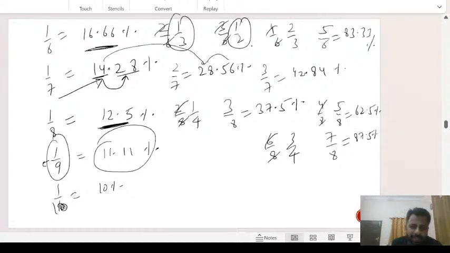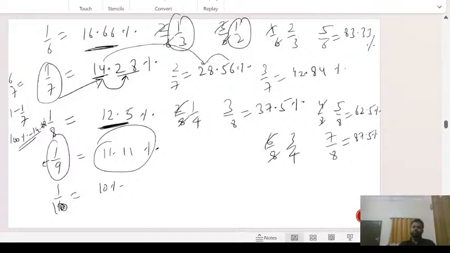6 by 7, somebody asked me how to repeat 6 by 7. 6 by 7 would be, can we say it's 1 minus 1 by 7? So 1 here would be 100%. Minus 1 by 7 is 14.28%. ऐसा भी कर सकते हो. 100% minus 14.28 is 85.7% approximately. I hope it is clear.